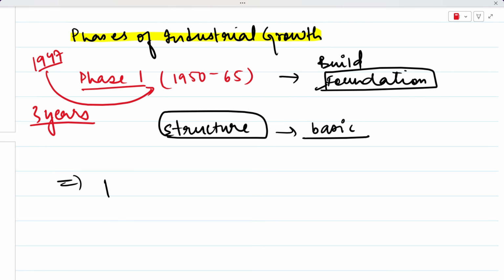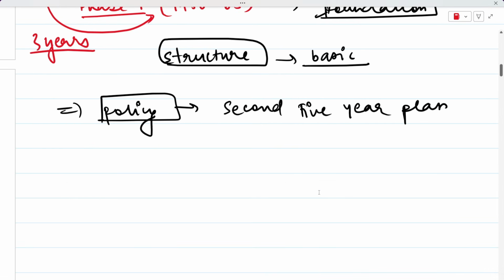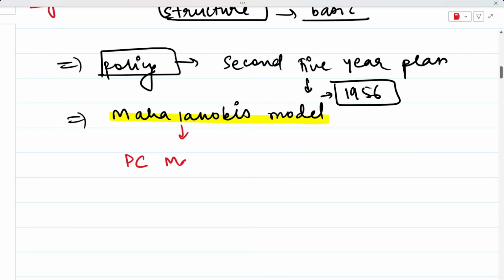Now, the most important policy during this period was the second 5-year plan. You all will remember this. This was the second 5-year plan, which was the most important policy during the first phase of industrial growth. The second 5-year plan came in the year 1956, and it was based on the Mahalanobis model. You all will remember this name. His name was P.C. Mahalanobis, and this man was an Indian scientist. And what did he argue?